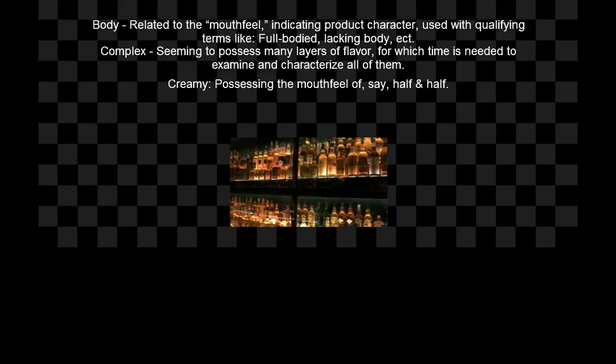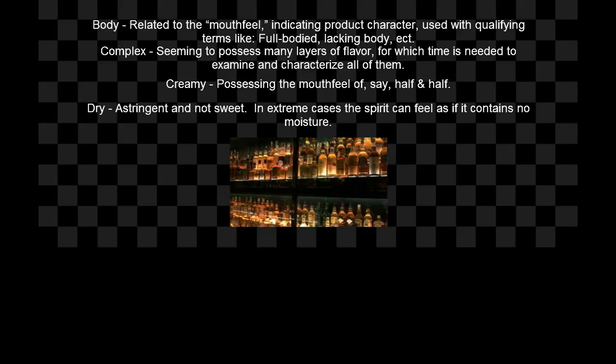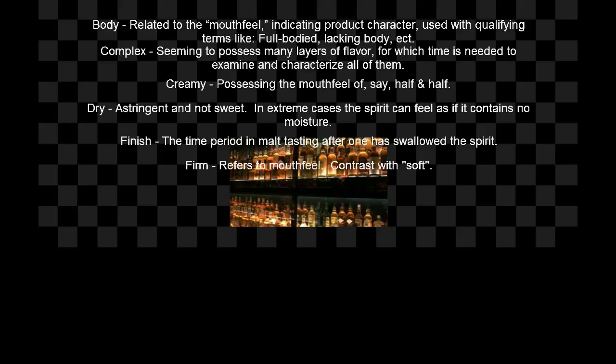Creamy refers to a whiskey possessing the mouthfeel of, for example, half and half. The term dry refers to astringent and not sweet. In extreme cases the spirit can feel as if it contains no moisture. Finish means the time period in malt tasting after one has swallowed the spirit. Firm refers to mouthfeel. Contrast with soft.